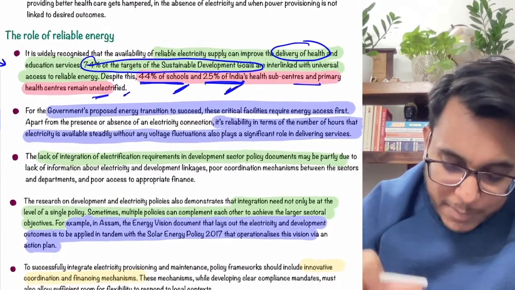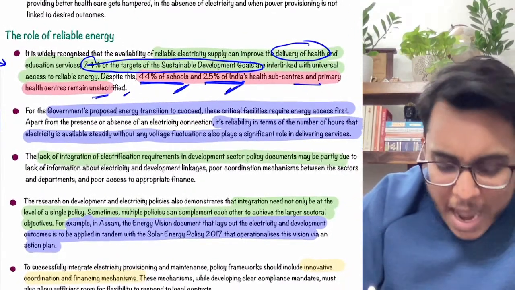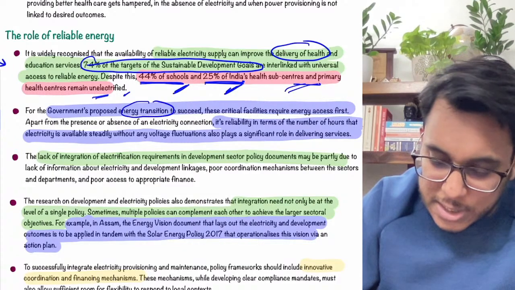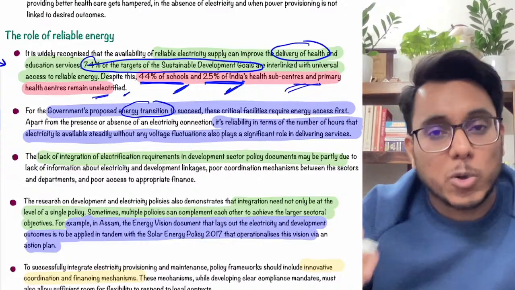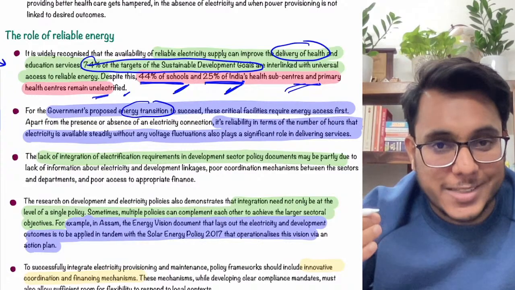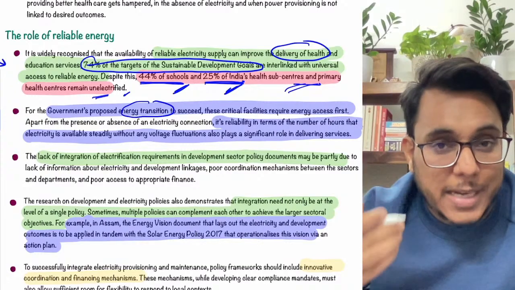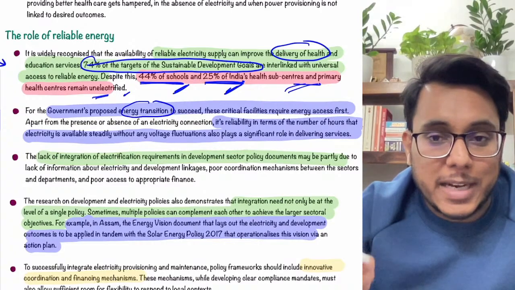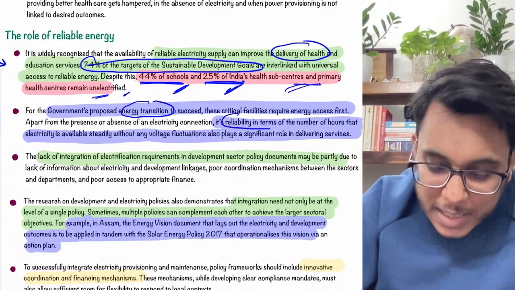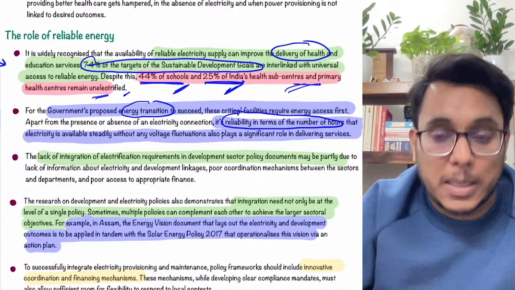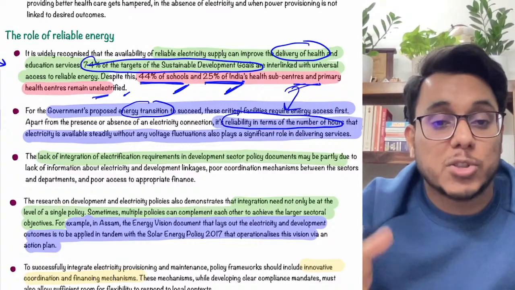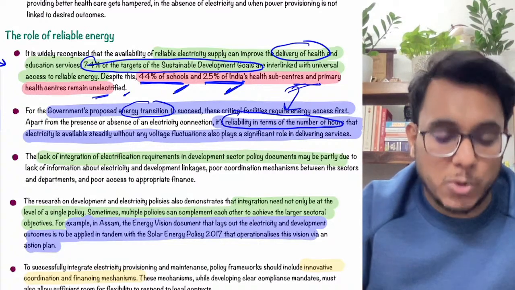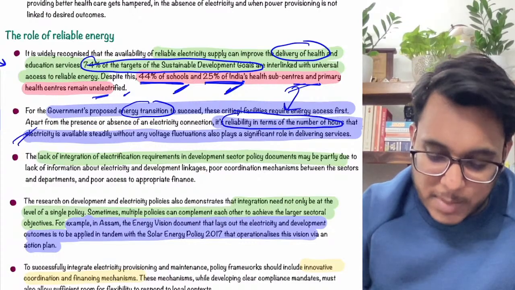After that, it has been provided that today we are talking about the energy transition. For the success of the energy transition, we need to go forward first of all with universal electrification, and particularly the electrification of schools and health facilities needs to be there. And more importantly than the electrification, there also needs to be reliability of electricity and power. Reliability in terms of the number of hours of uninterrupted electricity. Fluctuation needs not to be there. Such kind of thing has been provided.